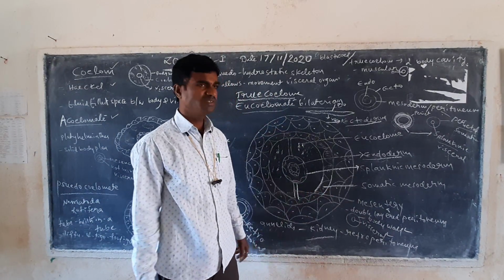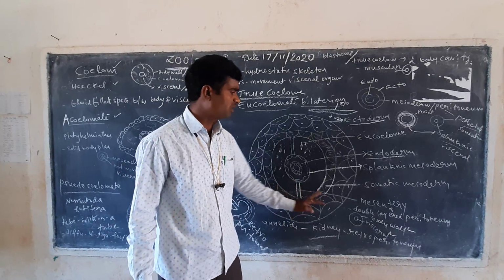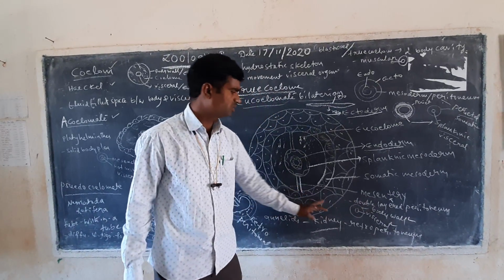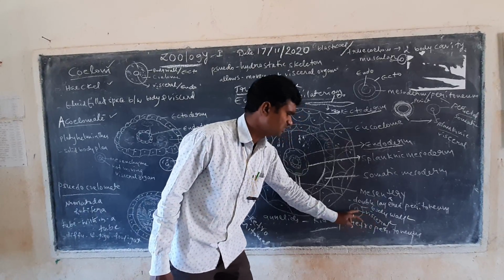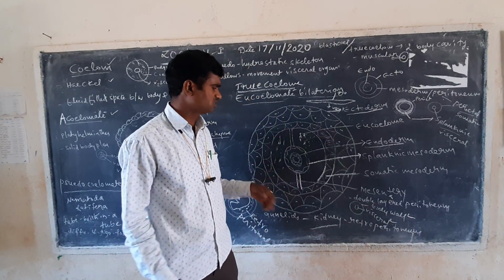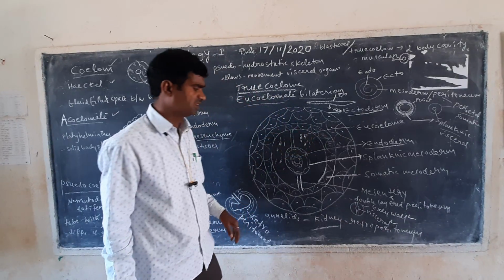What is the definition of mesentery? Mesentery is the double-layered peritoneum. Here the external side is the body wall, and the internal side is the visceral organs. The connecting tissue forming between them is called the mesenteries.